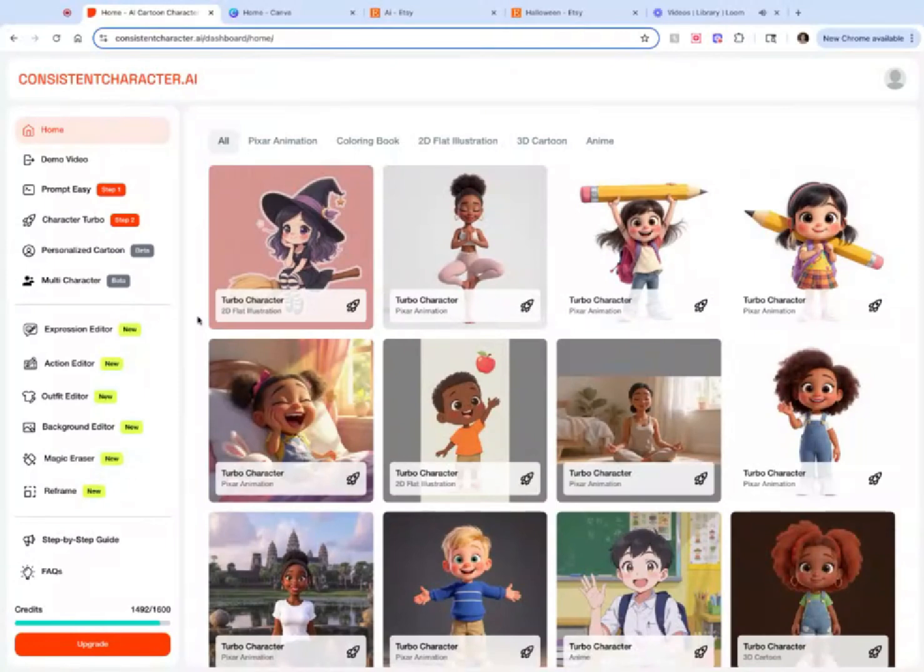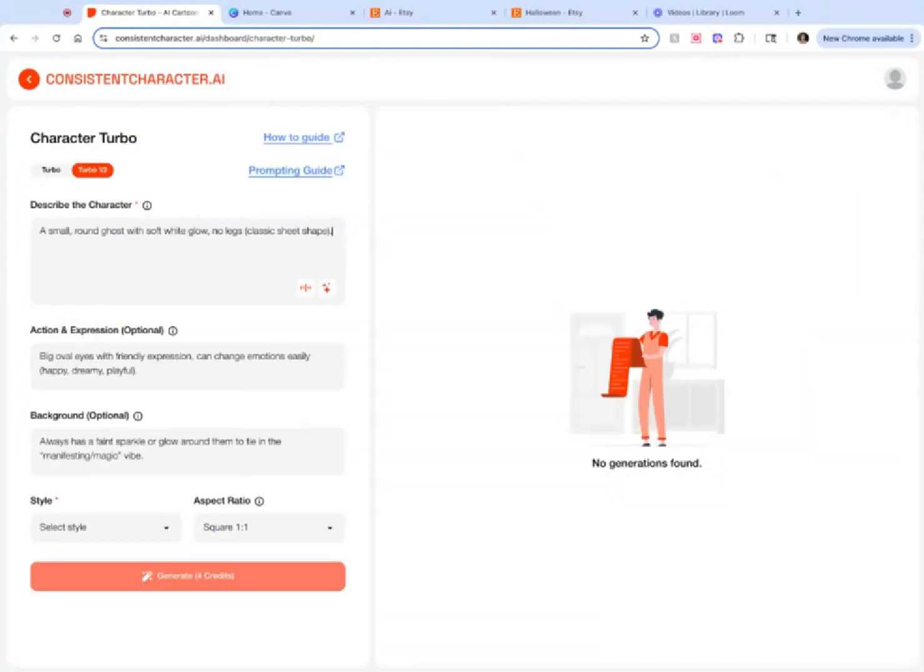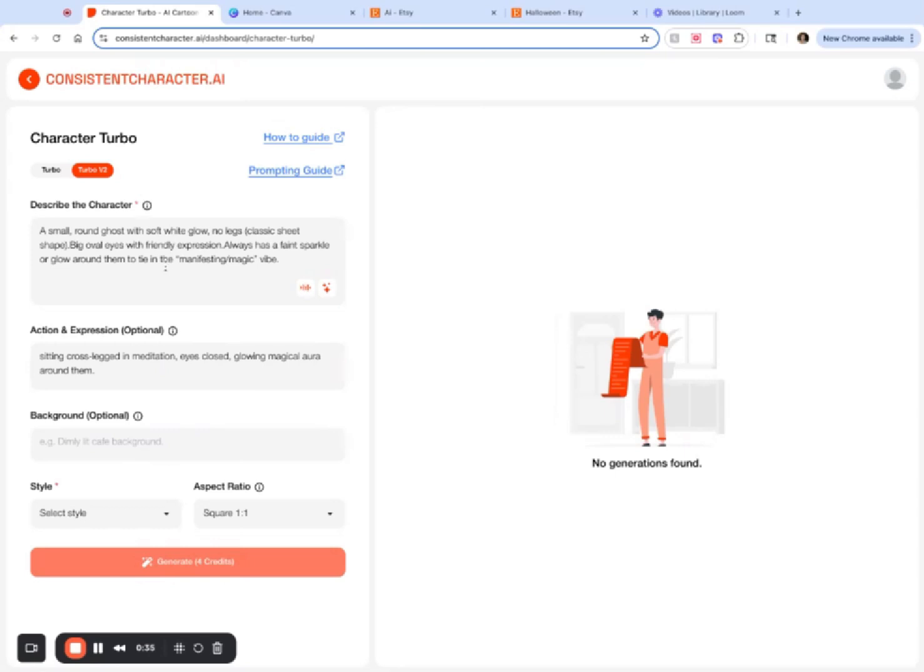Okay, so we're in ConsistentCharacter.ai and we're going to go to step 2. I'm going to paste in my prompt. Okay, so I have the character in here. I have the action and expression, and I'm going to do 2D flat illustration and create.